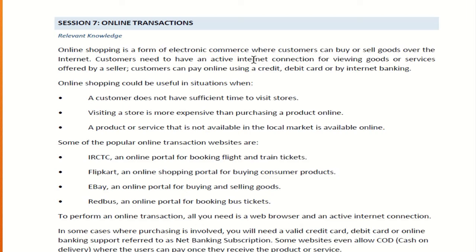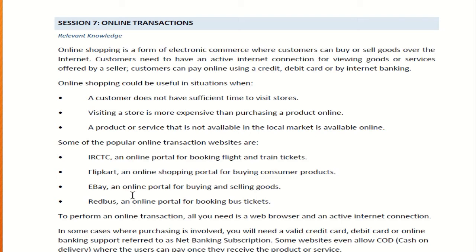So online shopping is a form of electronic commerce where customers can buy or sell goods over the internet. Customers need to have an active internet connection for viewing goods or services offered by a seller. Online shopping could be useful in situations when a customer doesn't have sufficient time to visit a store, or they don't have enough money with them, and a certain problem they may face in local markets. So for that, they use what?